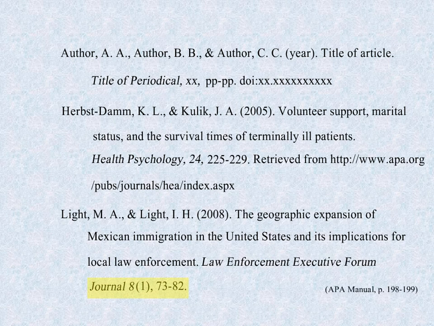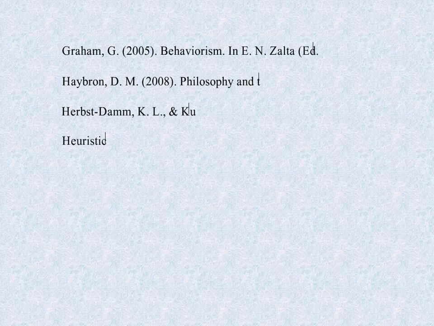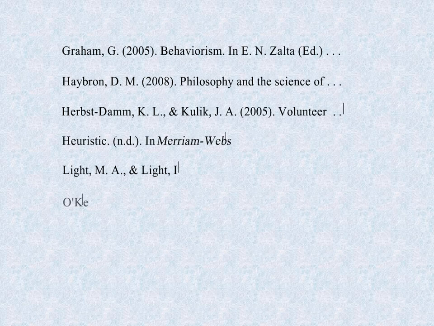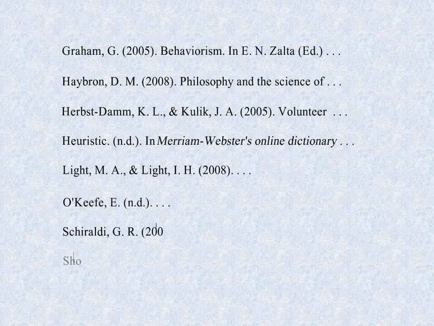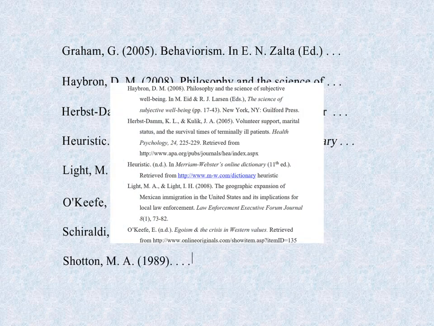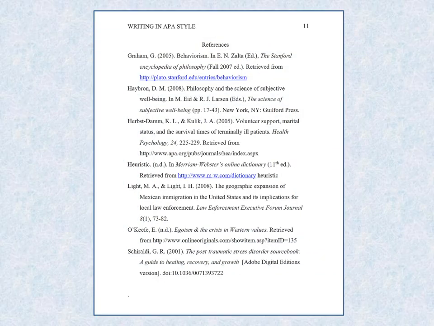The reference list is typed double-spaced beginning on a new page at the end of the paper. Entries are alphabetized according to the author's last names or the first significant word of the title if there is no author name.